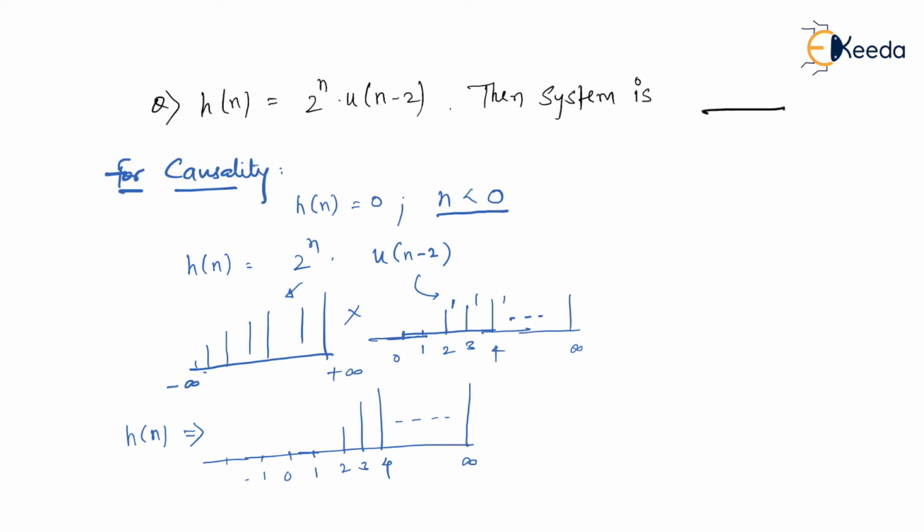In that case the condition is satisfied, and therefore the given system is a causal system. So from observation, h of n is always 0 for all negative values of n. Hence, it is a causal system. Now let us check whether the system is static or dynamic.